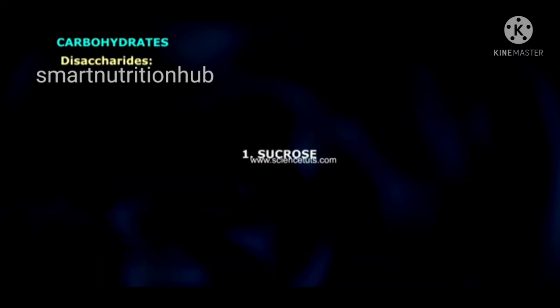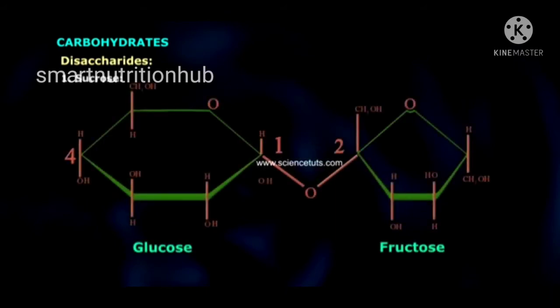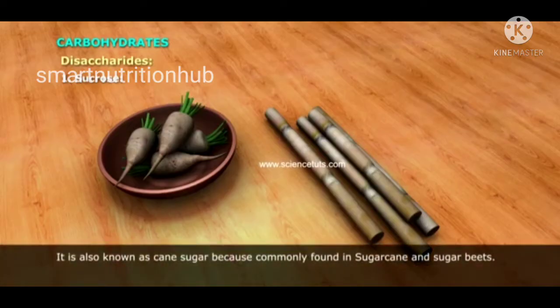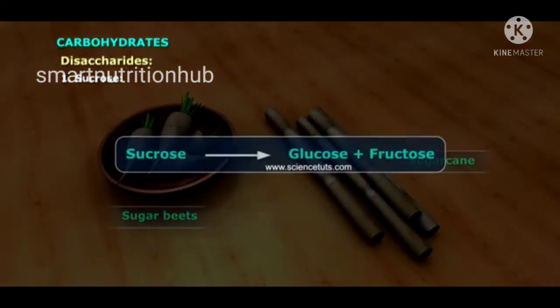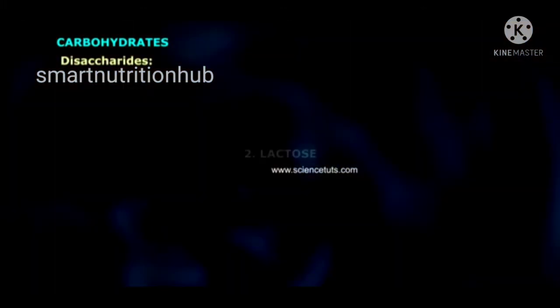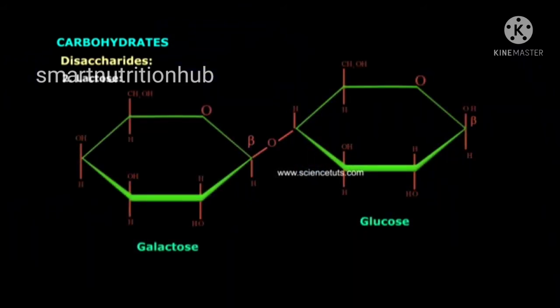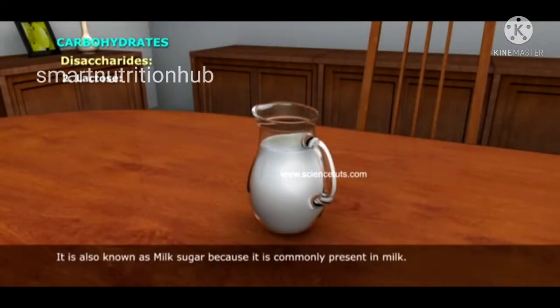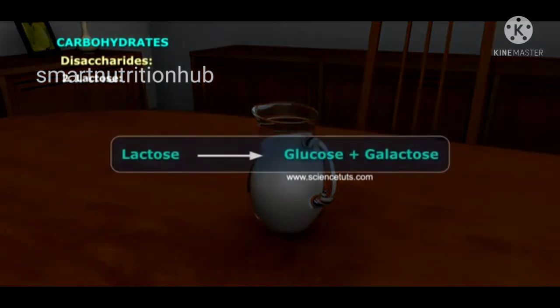Example. 1. Sucrose. It is made up of glucose and fructose sugar units. It is also known as cane sugar because it is commonly found in sugar cane and sugar beets. Sucrose gives rise to glucose plus fructose. 2. Lactose. It is made up of glucose and galactose. It is also known as milk sugar because it is commonly present in milk. Lactose gives glucose plus galactose.